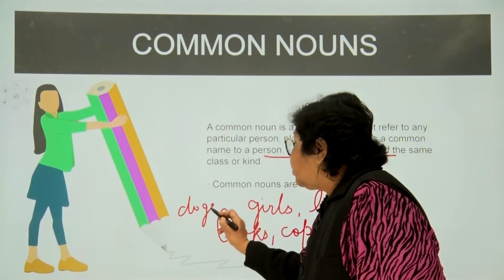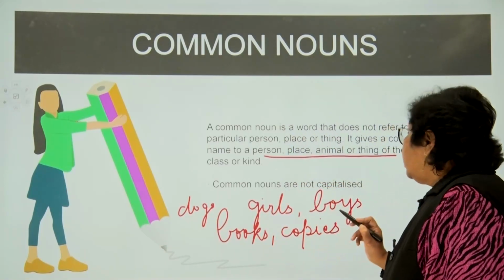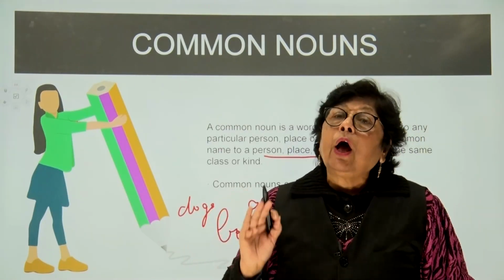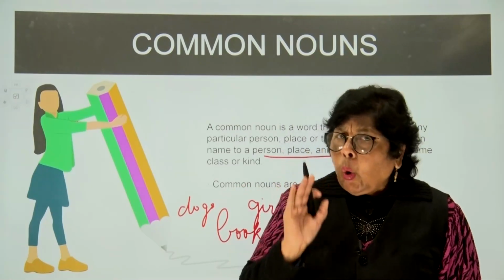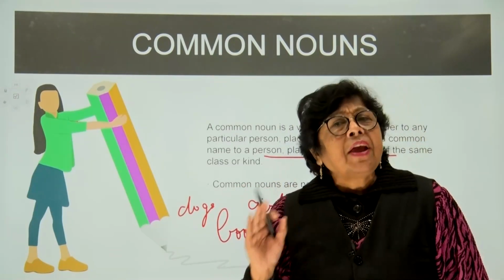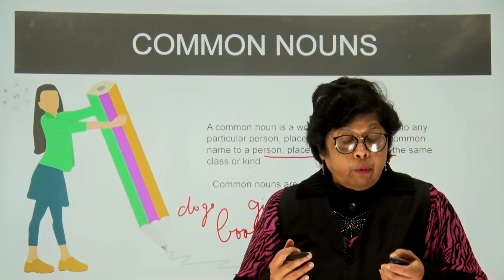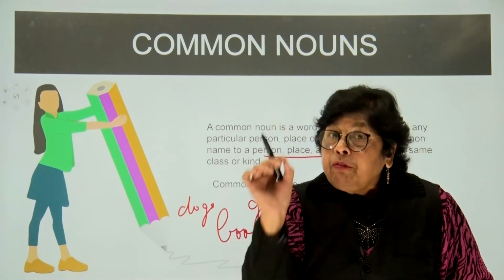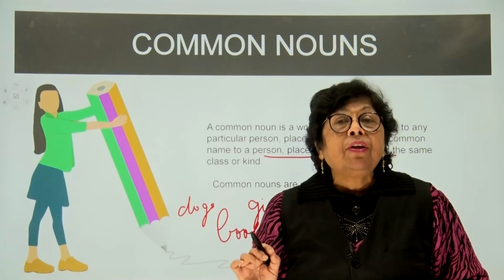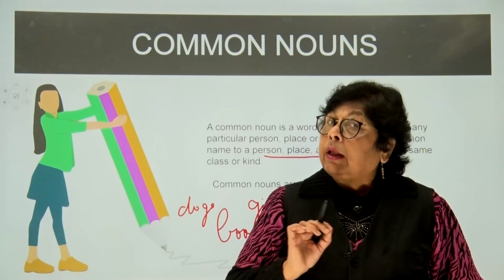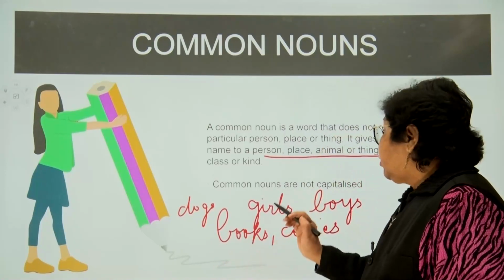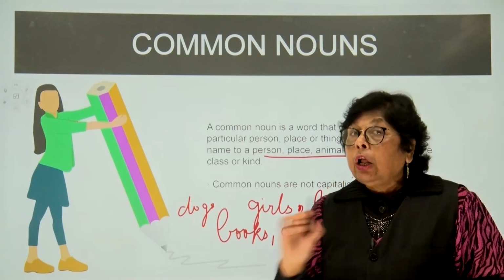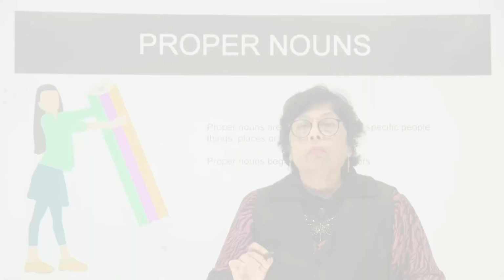So these are called common nouns. Common nouns, one thing remember, we never write a common noun in a capital letter. Only children, if it is in the beginning of the sentence, then it is obvious that we are going to write the common noun with a capital letter. Otherwise, if the common noun comes in the middle of a sentence, please do not write them with capital letters. For example, boys and girls, we only use a comma. We will not use capital letters.